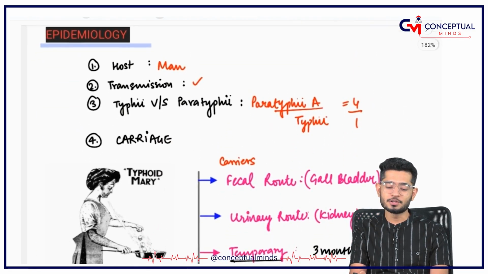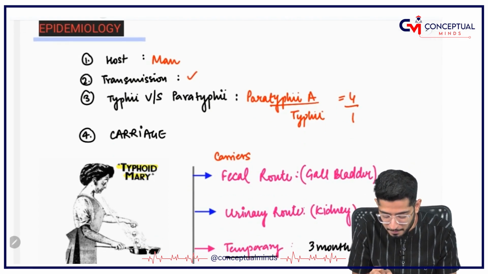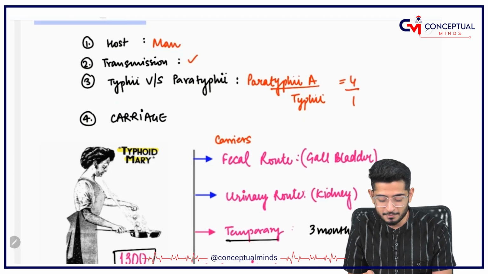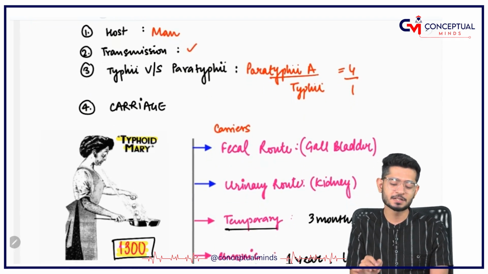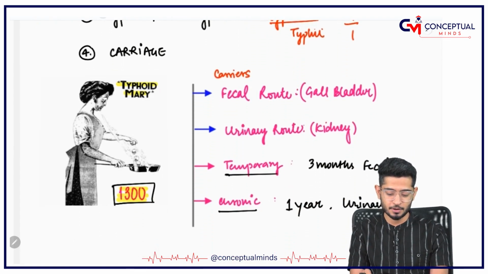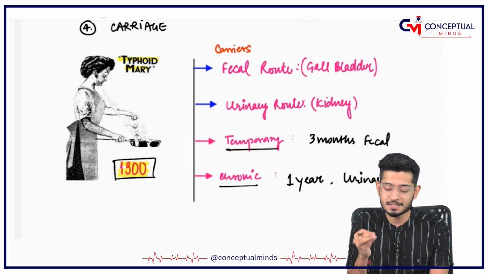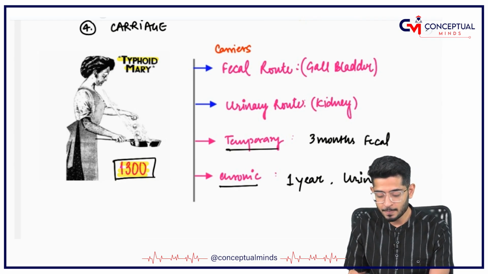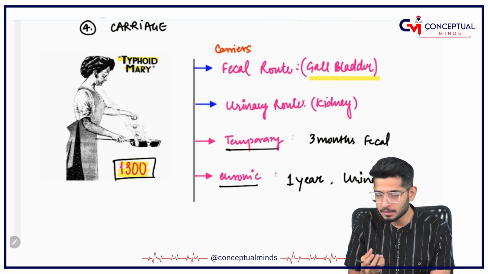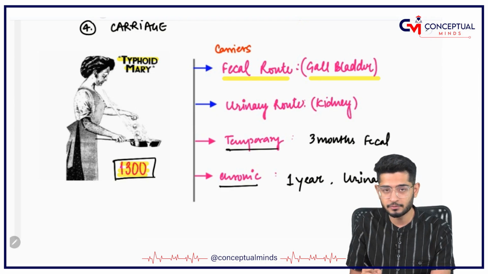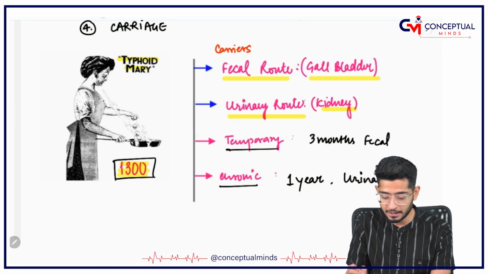Coming on to epidemiology, generally we don't study the epidemiology, but one lady, Mary. So, Typhoid Mary infected approximately 1300 people. That's why it becomes very important. So, there are some carriers, typhoid carriers. They have Salmonella typhi in their gallbladder, which ultimately comes out through the fecal route, or may come out through the urinary route if they are in the kidney.